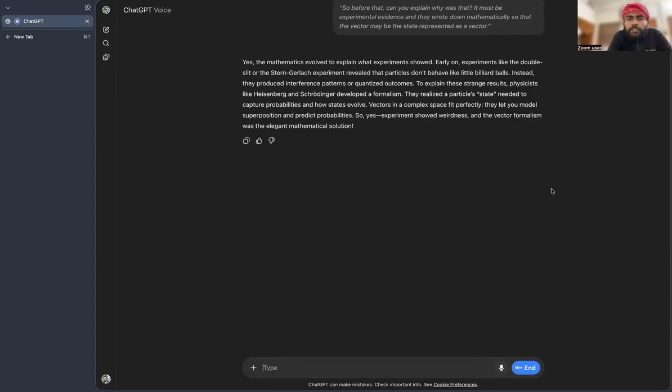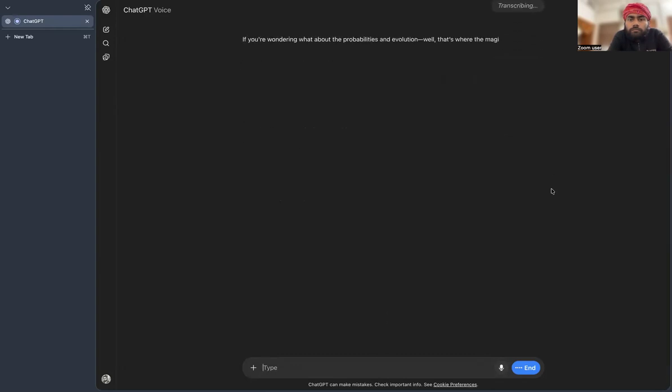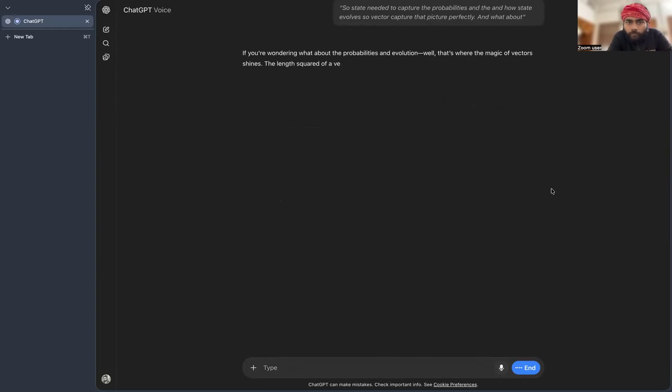So the state needed to capture the probabilities and how the state evolves. So vectors capture that picture perfectly. And what about the probabilities and evolution? Well, that's where the magic of vectors shines. The length squared of a vector component gives you the probability of measuring a particular outcome.